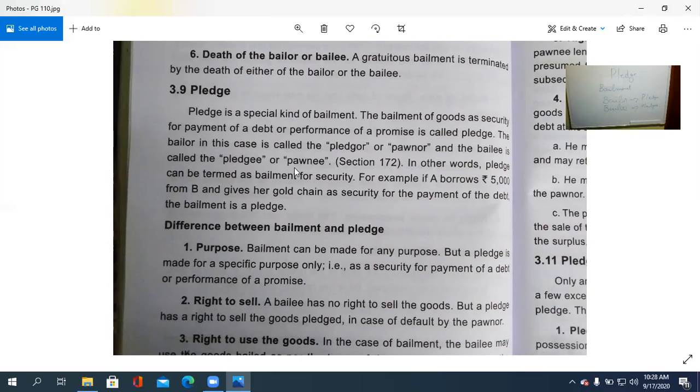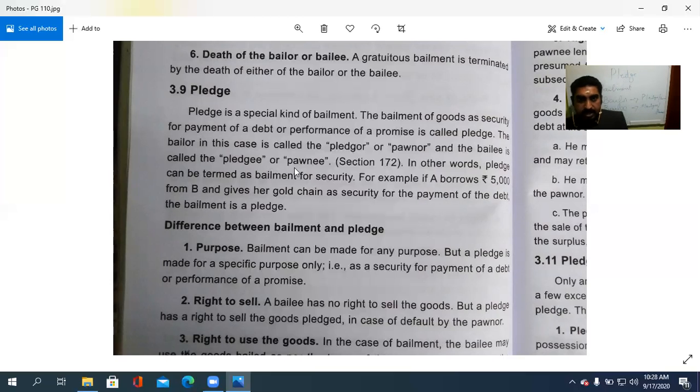So pledger or pawnor, and pledgee or pawnee. അതാണ് ഓർക്കേണ്ടത്. So in the case of bailment, two parties are there, bailer and bailee. In the case of a pledge also, it is pledger and pledgee, or pawnor and pawnee.